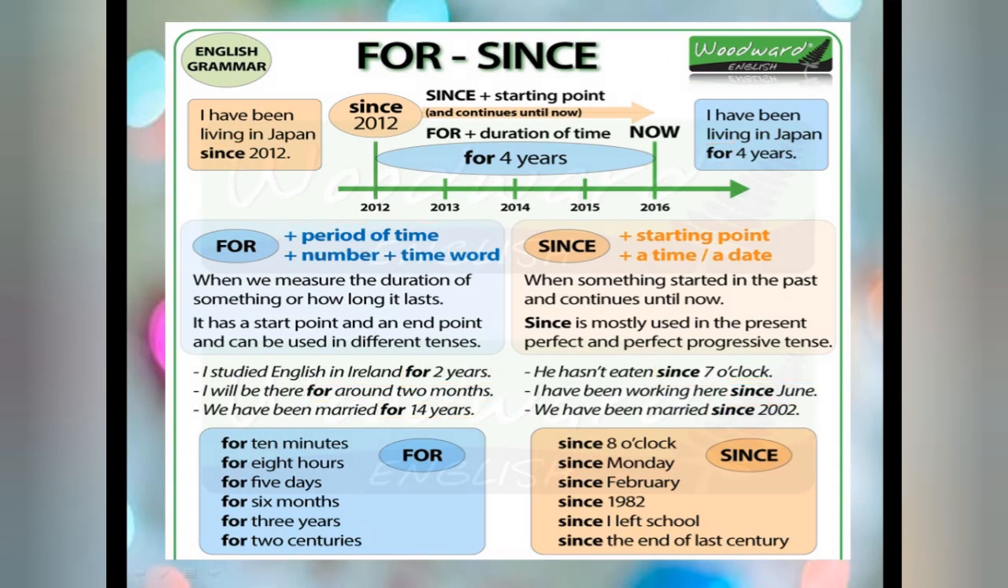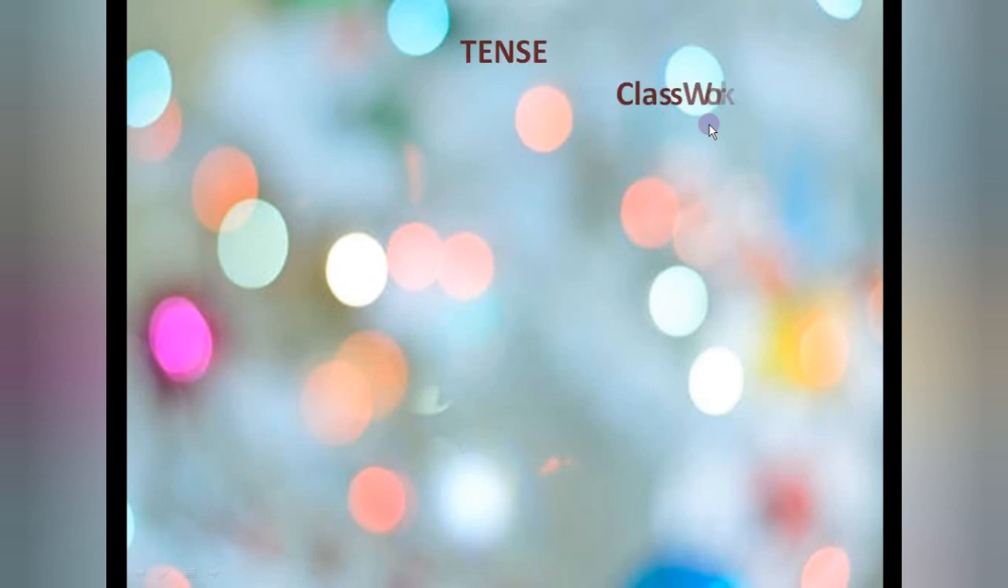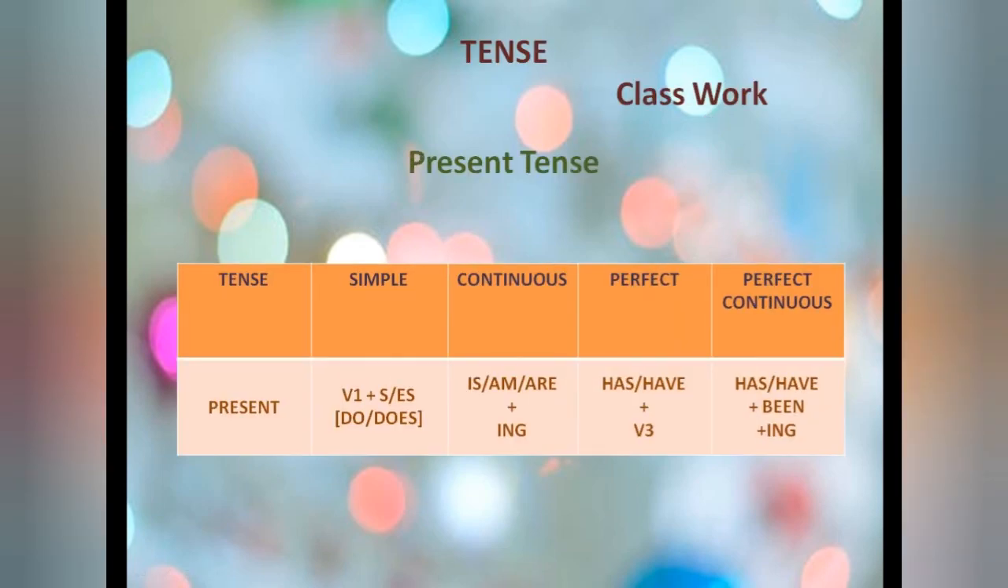Okay, now this is a classwork, students. In this you have to make the table of present tense only. So for tense, simple: verb first form or S/ES is used, and do or does are the helping verbs for negative or interrogative sentences. Continuous one is is/am/are plus ing, and the perfect one is has/have plus verb third form. Perfect continuous is has/have been plus ing. This we have already explained. I have explained it to you all.